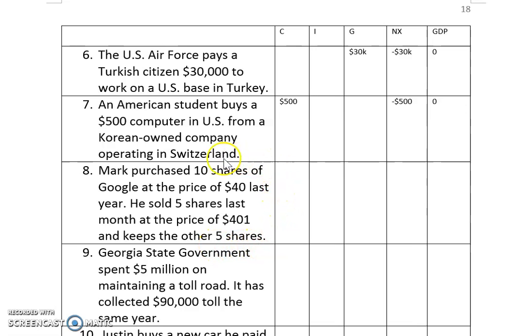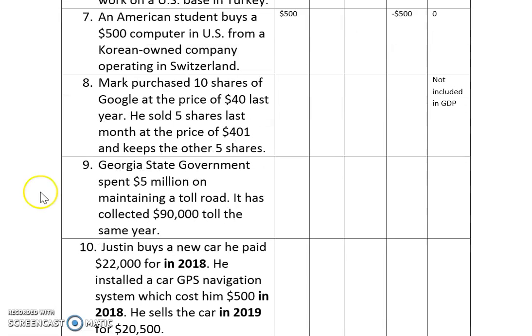It's showing Mark was holding 10 shares of Google, so he is a very small partial owner of Google, and then later on he sold 5 shares. He still has 5 shares, so those are ownership. Ownership of a firm is not final goods and services. So because of that, they are not in GDP.